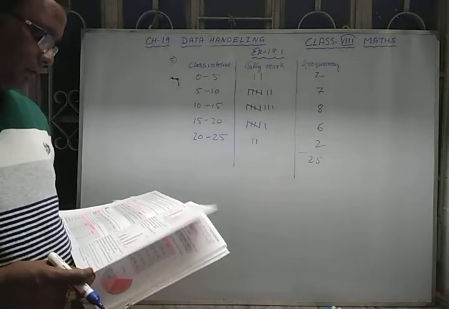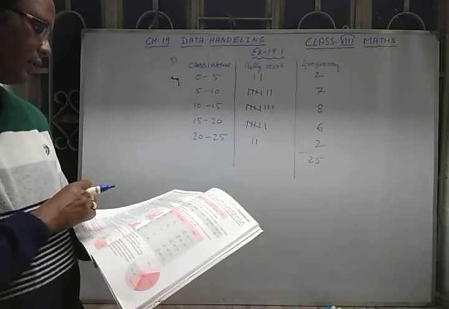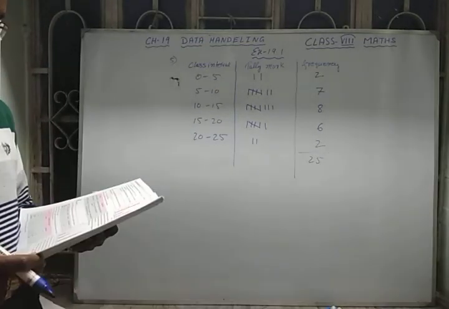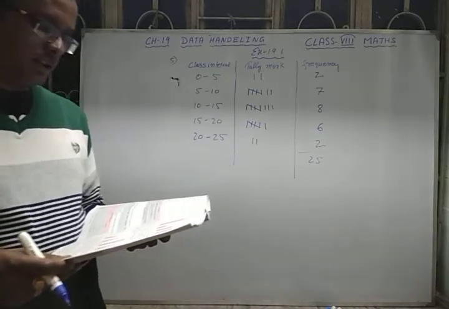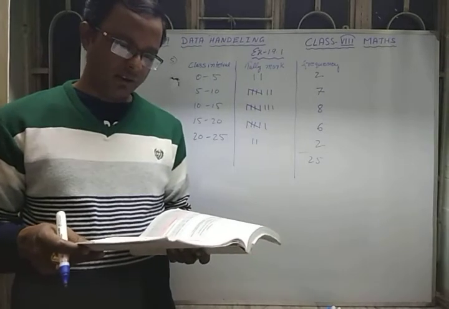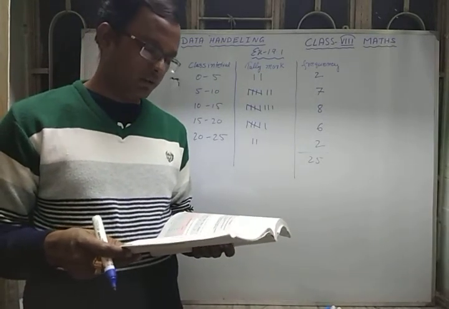So in this way you have to make the frequency distribution chart. Okay, so this is about the bar graph and frequency distribution chart. Sometimes you also get questions where a graph is given and you have to write the answer on the basis of the graph information. One I will discuss with you now.